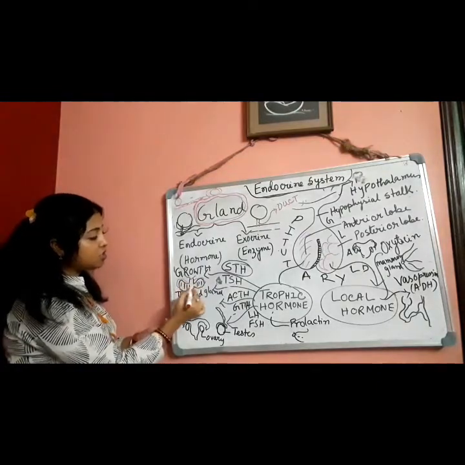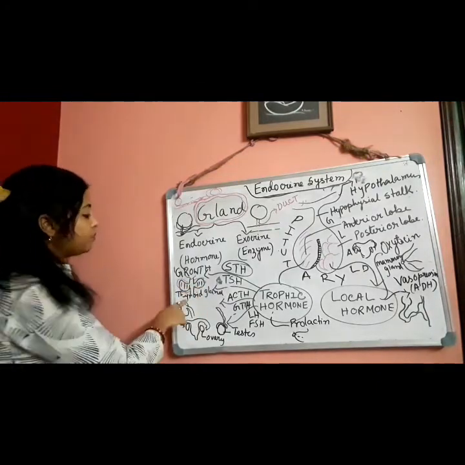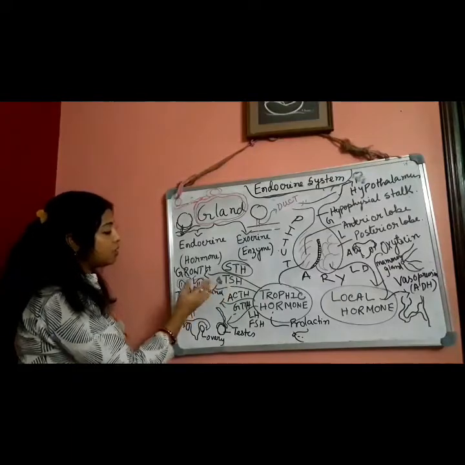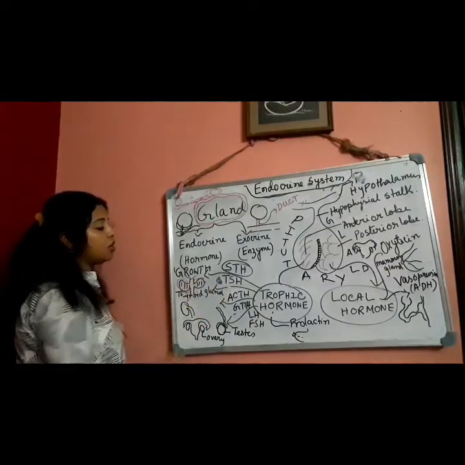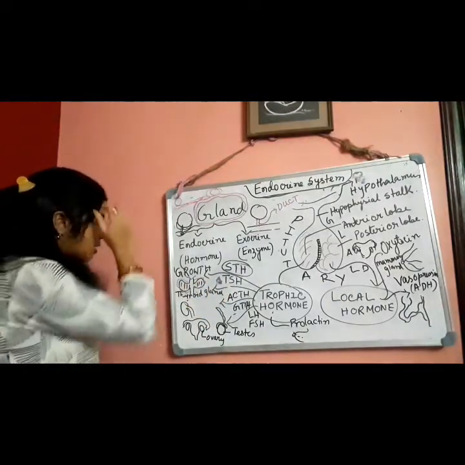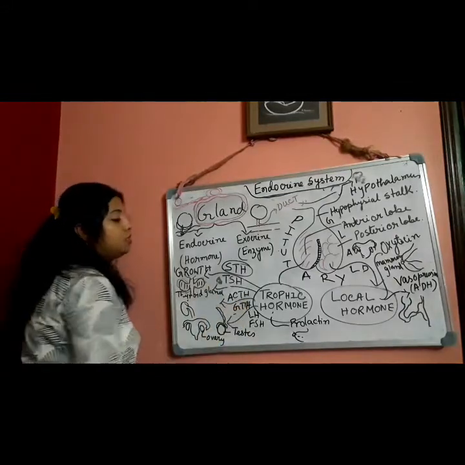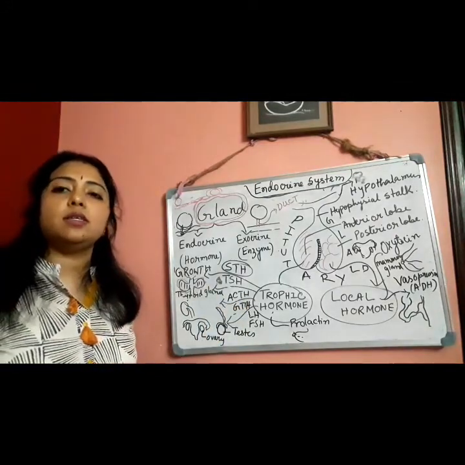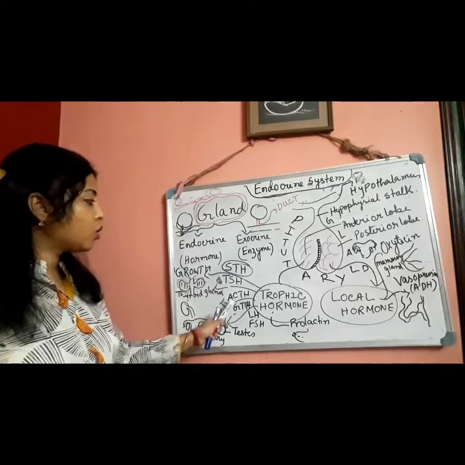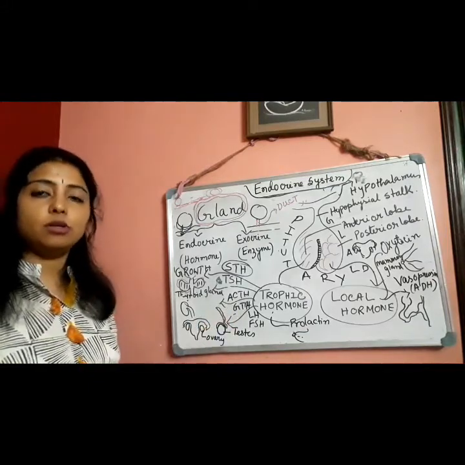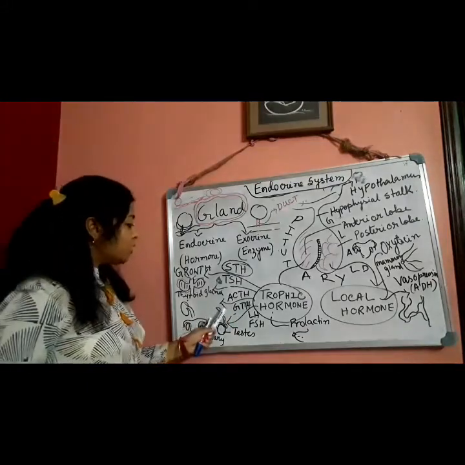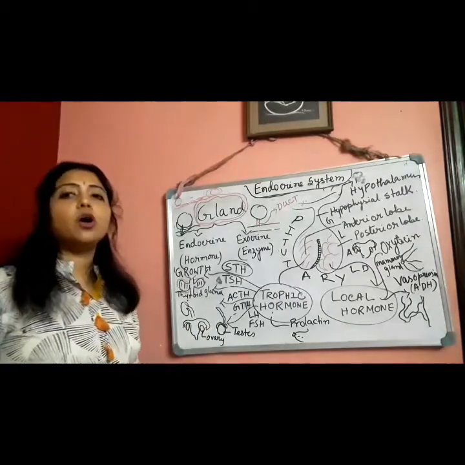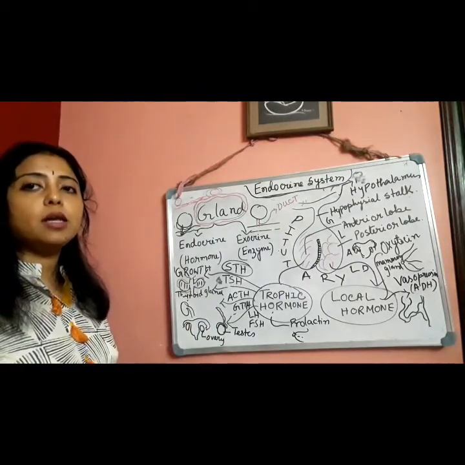Under the larynx it will be present. So it regulates the activity or stimulates the secretion of thyroid gland. Third one is ACTH. What is the full form of ACTH? Adrenocorticotropic hormone. Clear? They will stimulate the secretion of the hormone from adrenal cortex.